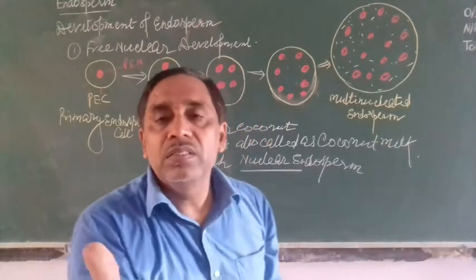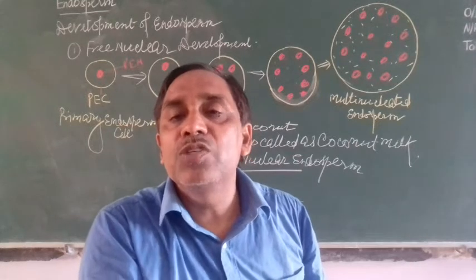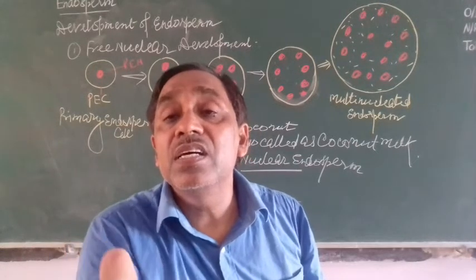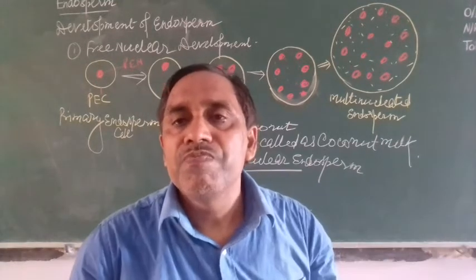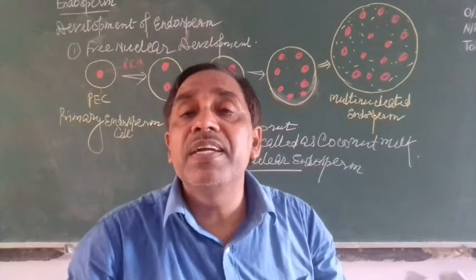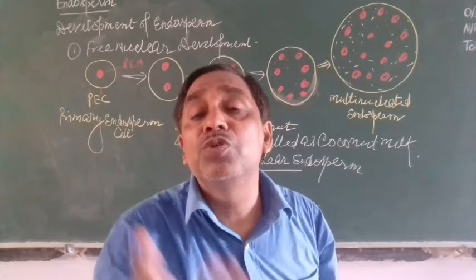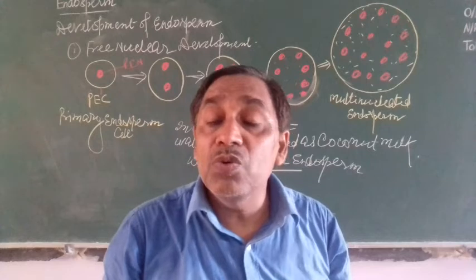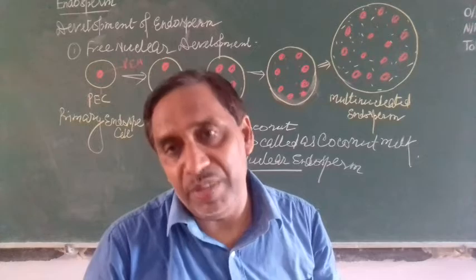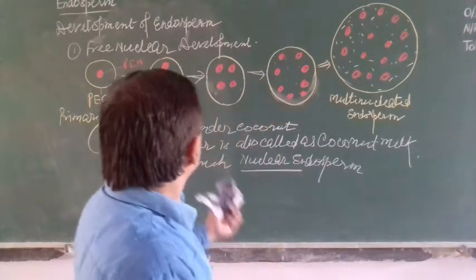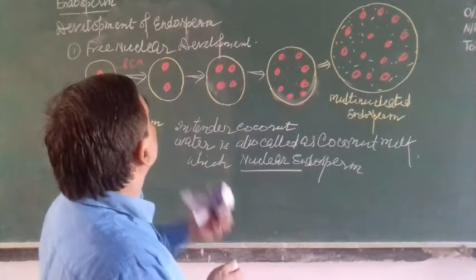Means in the coconut, that liquid, watery material present in the tender coconut, that is coconut milk, that is a nuclear endosperm. It contains thousands of nuclei. Their nuclei freely divide and form nuclear endosperm that also provides nutrition to the developing embryo. But in the coconut, even after development of the embryo, it remains present there. So it is endospermic. And in Shepherd's purse (Capsella) also the free nuclear development of endosperm takes place.